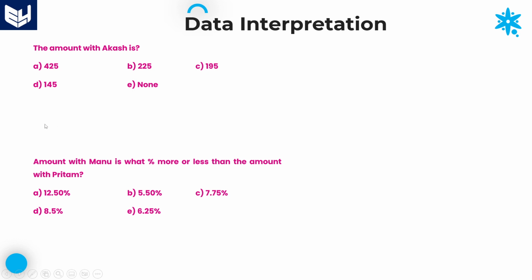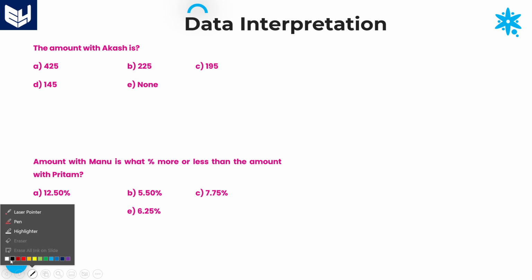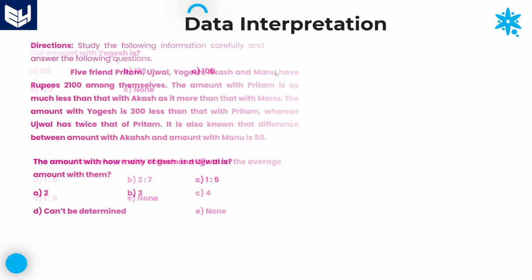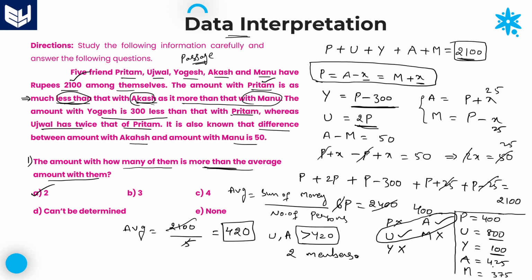Now let us look at the fourth question. That is also a direct question, I guess. The fourth question is: the amount with Akash is. Here Akash's amount we already calculated, right? Once go back to the previous slide. What is the amount with Akash? The amount with Akash is 425.